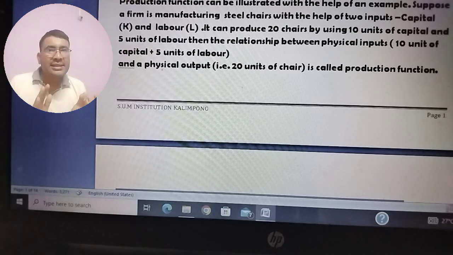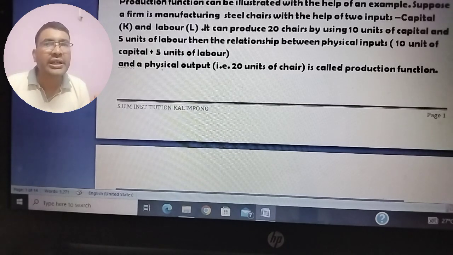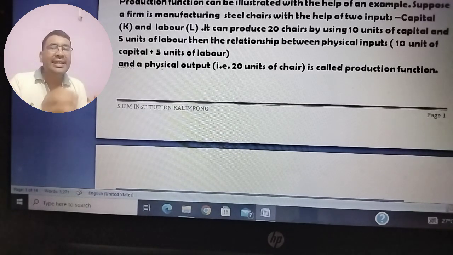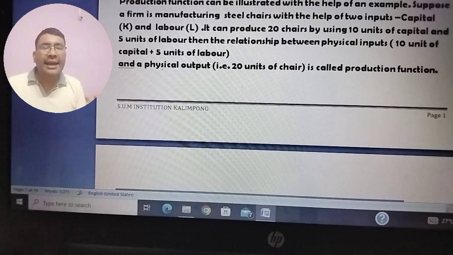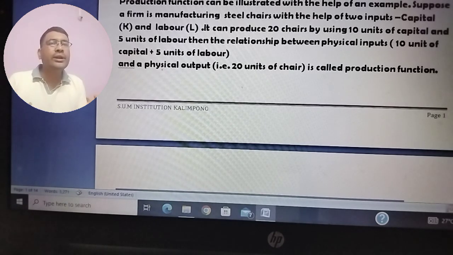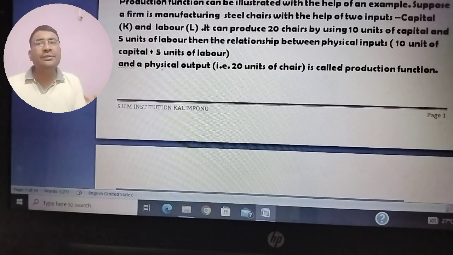So we can say that in order to produce 20 units of steel chair, we need 10 units of capital and 5 units of labor. Okay. So if you want to produce 40 chairs, then definitely it will double. It will require 20 units of capital and 10 units of labor.